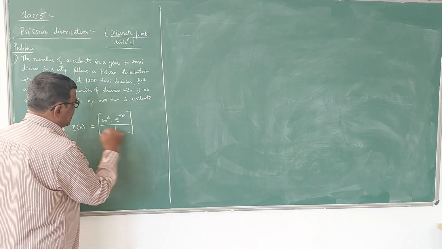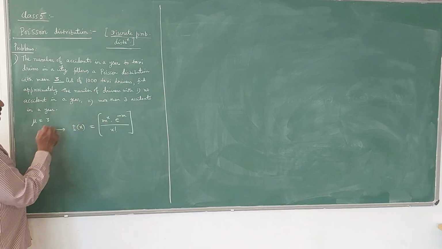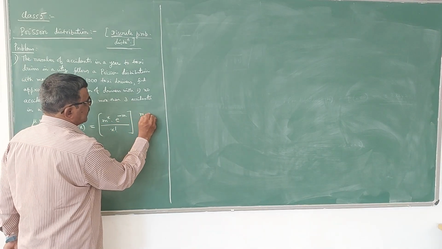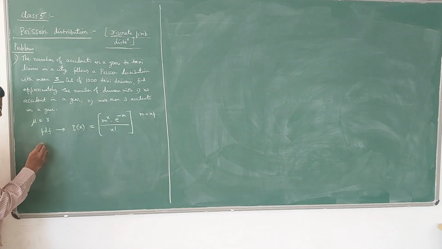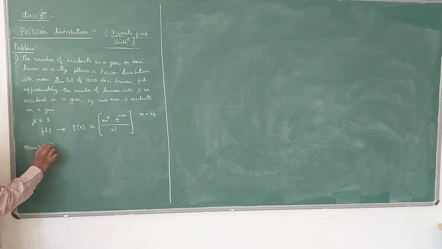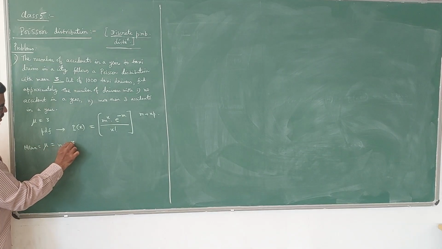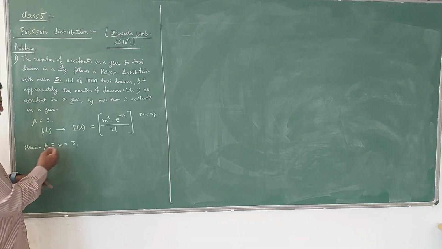Here m is the value which is nothing but your n into p. Of course, in the case of Poisson distribution, mean value mu is equal to m. So that means it is 3. It is given as 3 in the problem. So therefore, m value is 3 now.